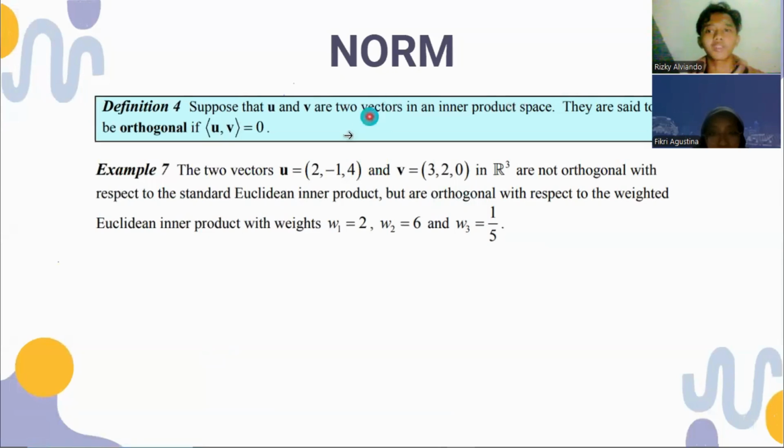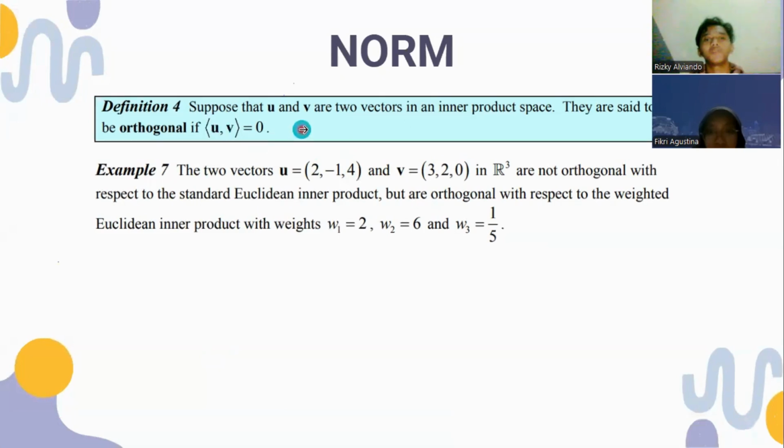Before we go into the next discussion about orthogonality in this subsection, we introduce the orthogonality of vectors by definition 4. Suppose that U and V are two vectors in an inner product space. They are said to be orthogonal if the dot product of U and V is equal to 0. In the example, we have vectors U is (2, -1, 4) and V is (3, 2, 0).